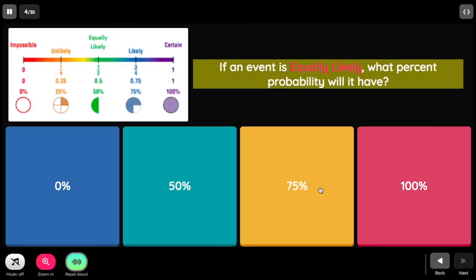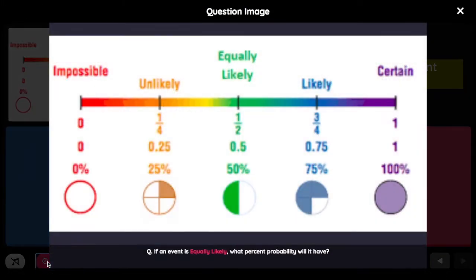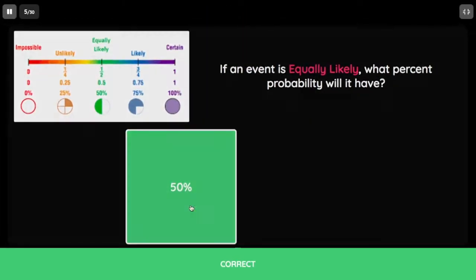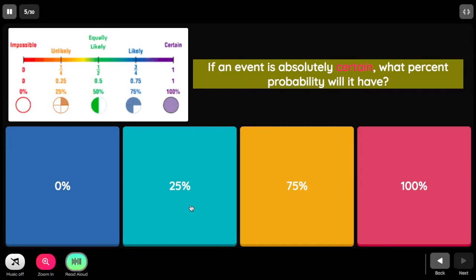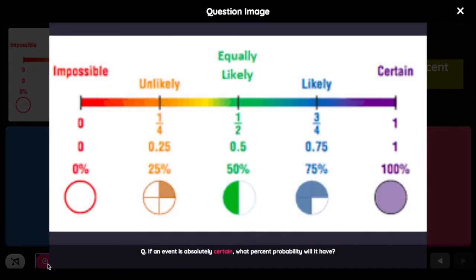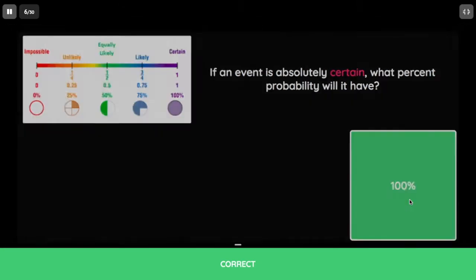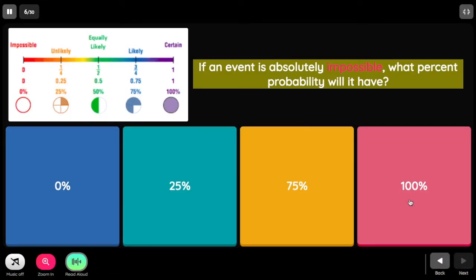Next question, zoom the image again. If an event is equally likely, what percent probability will it have? Equally likely is 50%. If an event is absolutely certain, what percent probability will it have? If you are certain, therefore, you have 100% probability or you are sure.